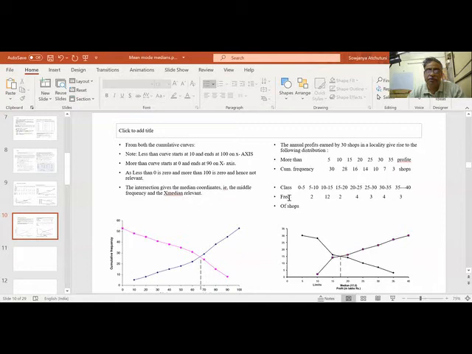So let us see how to proceed. This is the data: annual profits of 30 shops. The data is given in more than type. More than 5, 30 shops are there. There are a total of 30 shops. Everybody got more than 5 lakhs profit. More than 10 lakhs profit, 28 got. 15 lakhs, 16 got. 20 lakhs, 14 got. Like that.